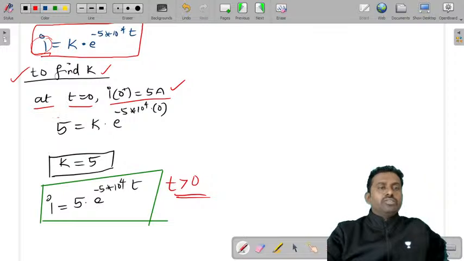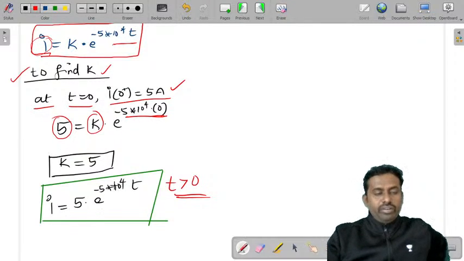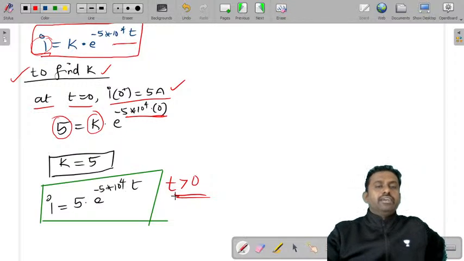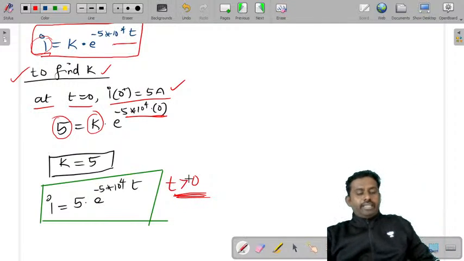Here you have i, so I have substituted 5. The K value is what we need to find, and t is equal to 0. Anything power 0 is 1, so K is equal to 5. So i is equal to 5 into e power 5 into 10 power 4 t, which is the required current value for t greater than 0.